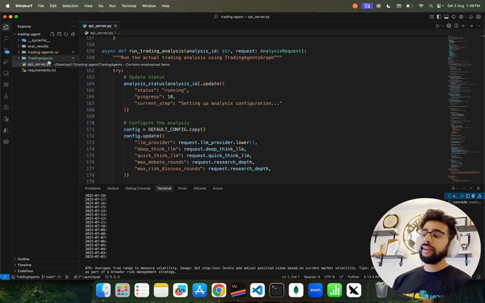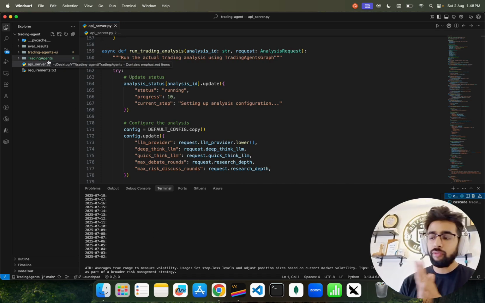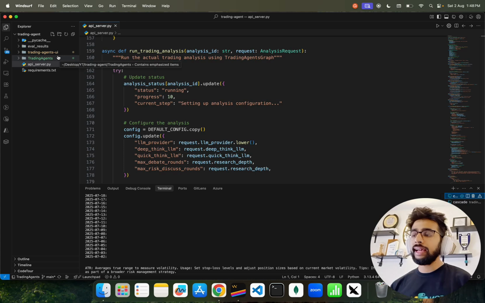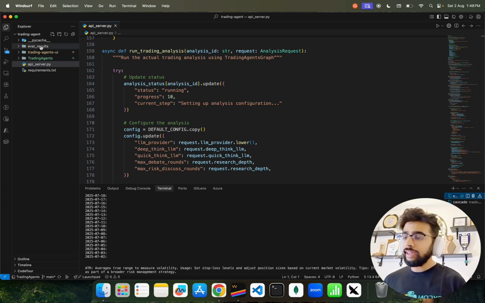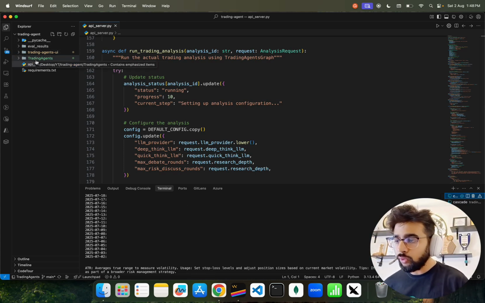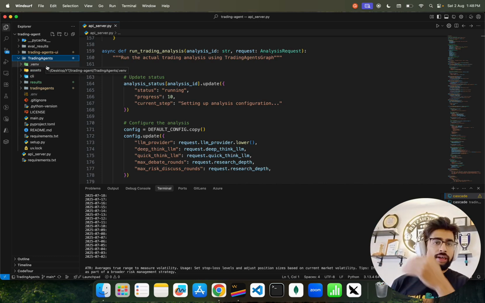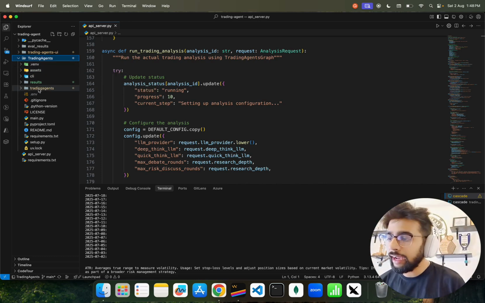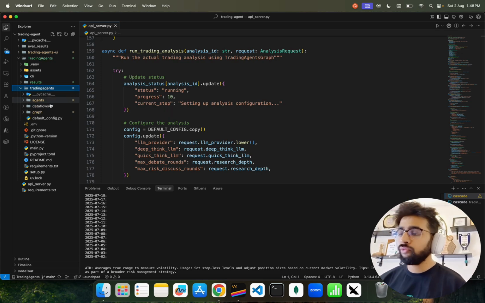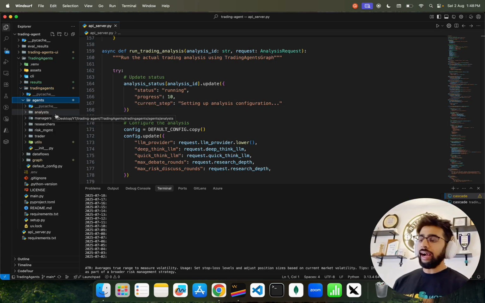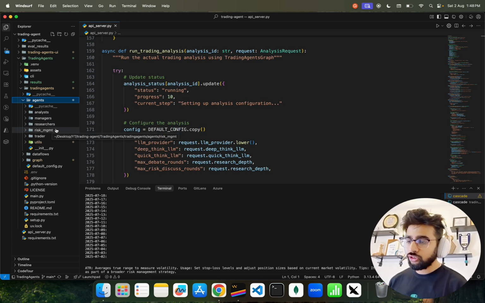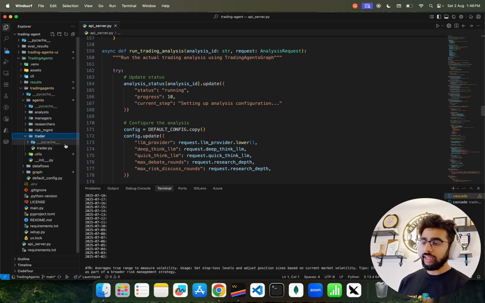Let's say you only want to work with the CLI one, then you only have to do git clone and that GitHub repo. Then you will get this folder called trading agents. In this folder, we have to create a virtual environment that I already have created. Then I have this trading agent, which has all the subfolders and files. So we have agents, different types of agents: analyst, managers, researchers, risk management, and trader. You can see how they have defined them.